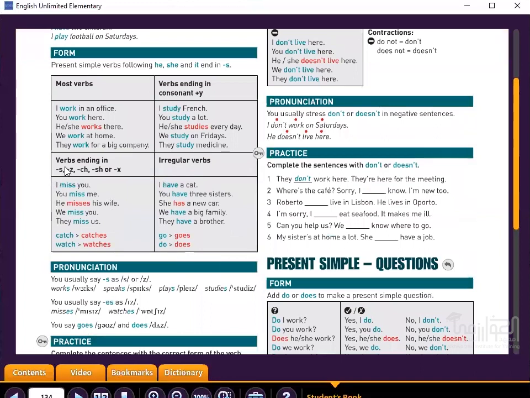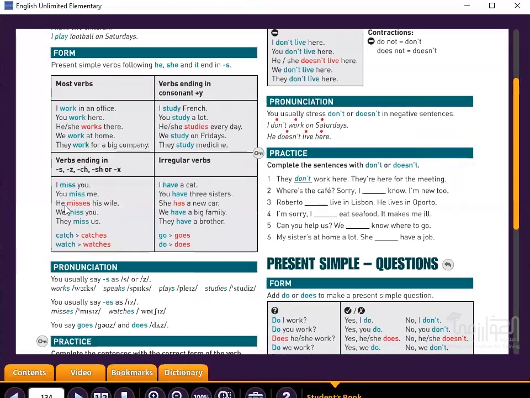Okay, now with verbs ending in s, z, ch, sh, or x, we add es with he, she, it. So I miss, you miss, we miss, they miss.